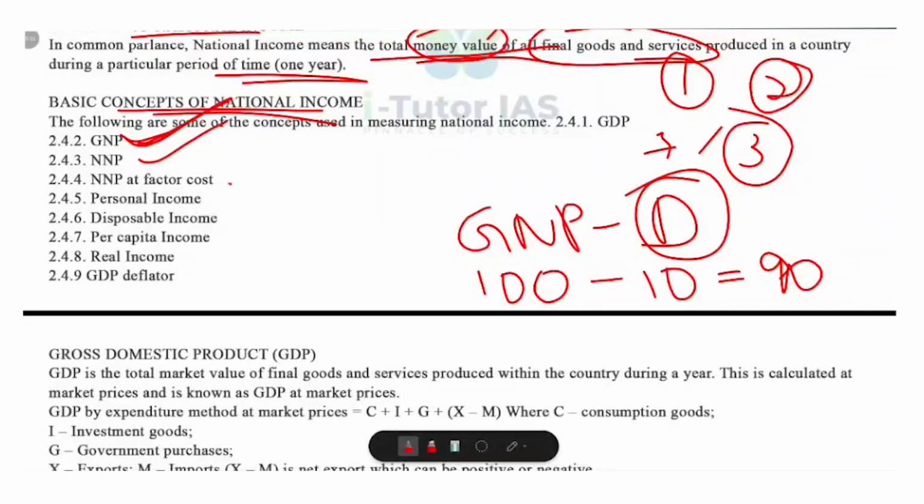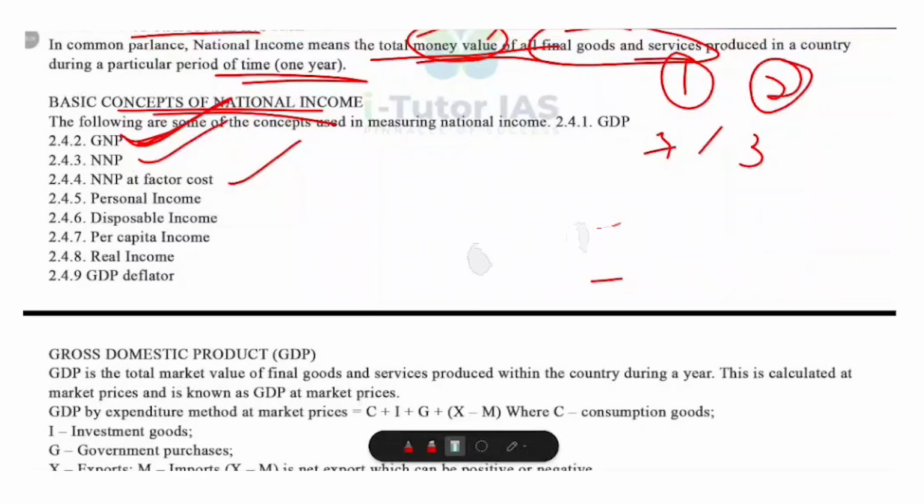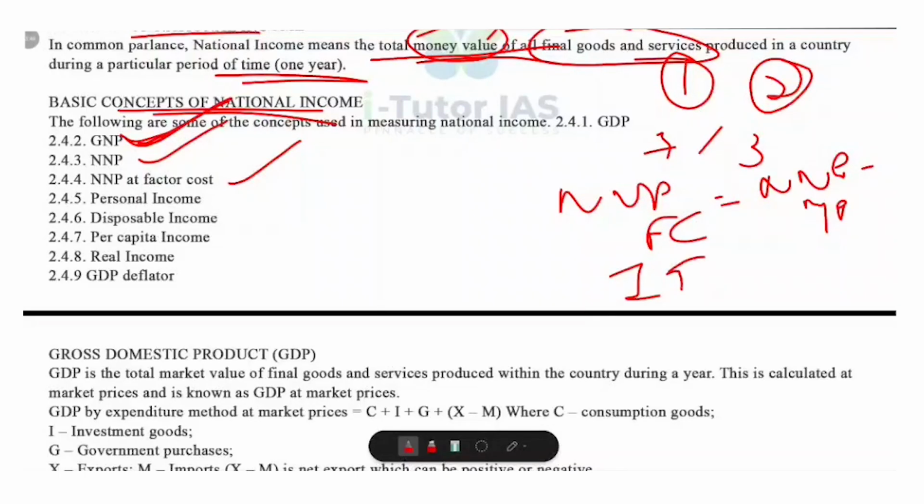Now what is meant by NNP at factor cost? How will we write it? NNP at factor cost, we will write it like this. So NNP after adjusting for indirect taxes and subsidies is called factor cost. That means NNP at factor cost is always equal to NNP at market price minus indirect taxes plus subsidies. We will study it in detail. Now I am just introducing it for you. Okay. So why is NNP at factor cost important? Because it shows actual income received by factors of production, that is, labor and capital.